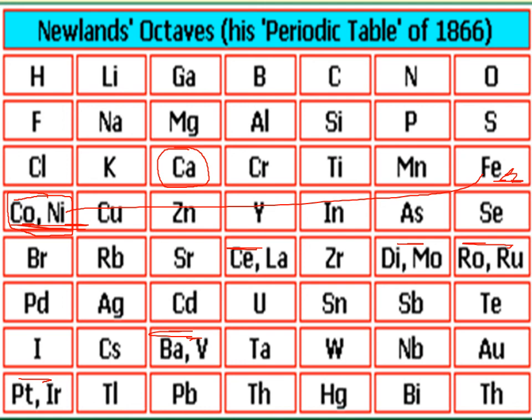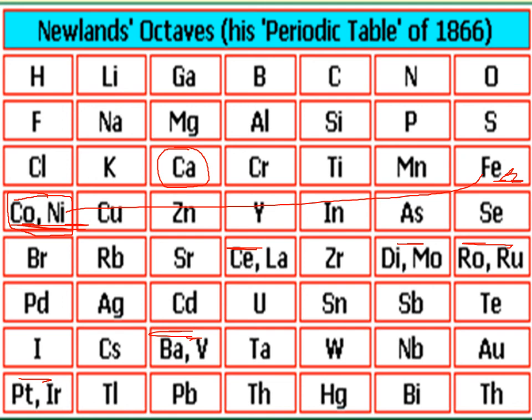Still they are so far from each other. Iron is in the 7th group, and cobalt and nickel are placed in the first group. They are so far from each other, still they have similar properties.